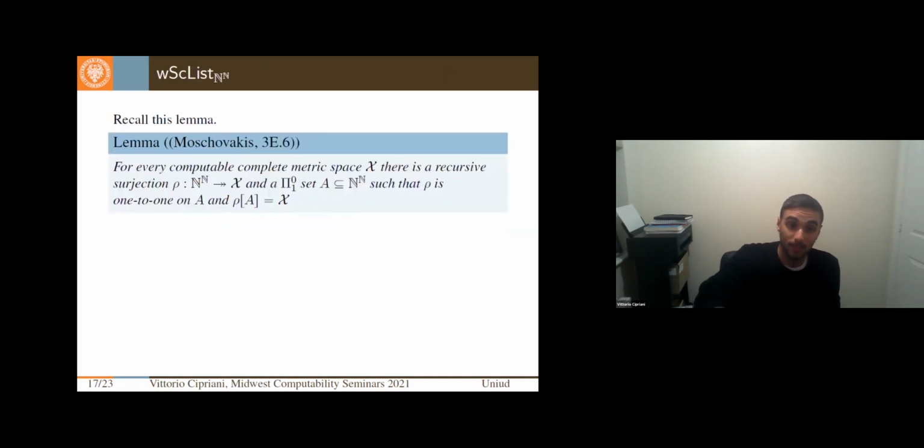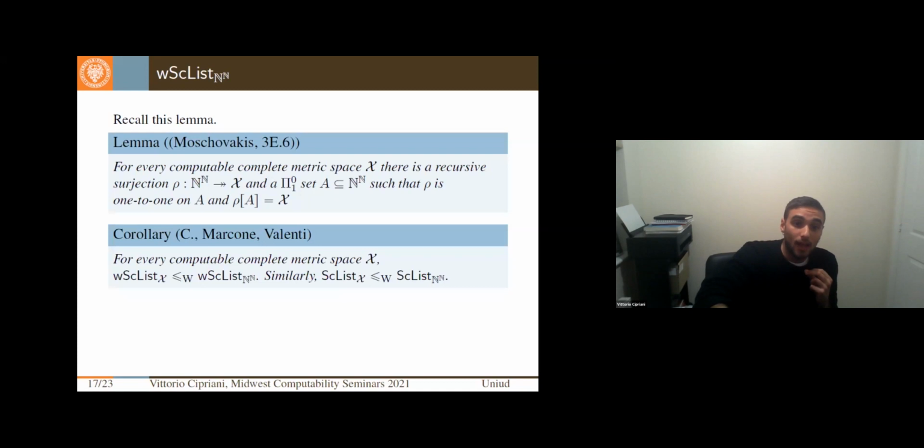So recall this lemma: we have a surjection and a closed set in the Baire space such that the surjection restricted to that set gives me a bijection onto my space X. As a corollary, for both the weak list and the scattered list, the list in the Baire space is the most complicated we can get if X is a computable complete metric space.